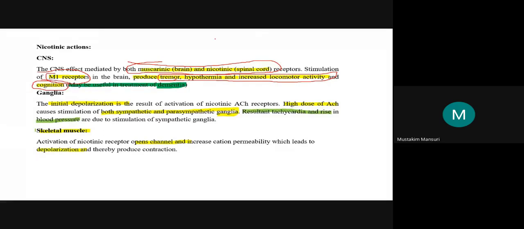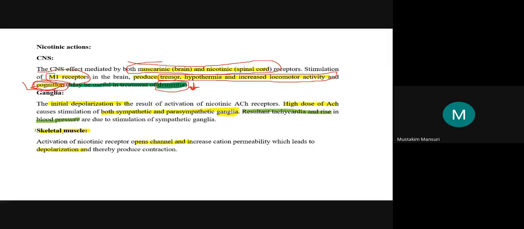From this we can understand that stimulation of these receptors can be useful in the treatment of dementia. Dementia is loss of memory, where memory is decreasing. In this case, the mimetic agents can be beneficial because they can improve the cognition. Cognition means memory.